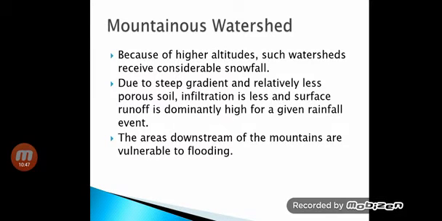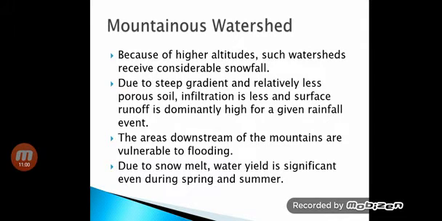The areas downstream of the mountains are very vulnerable to flooding as the surface runoff is high. Whenever the snow melts, the water yield is significant. There is very much chance of water yield even during the spring or summer because the sun melts the snow.